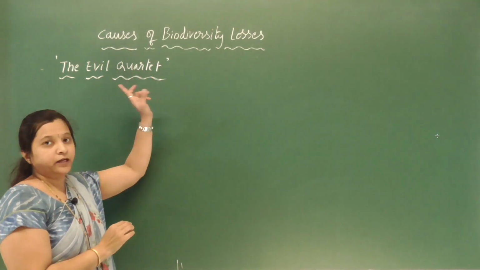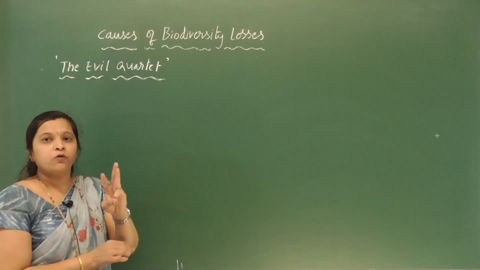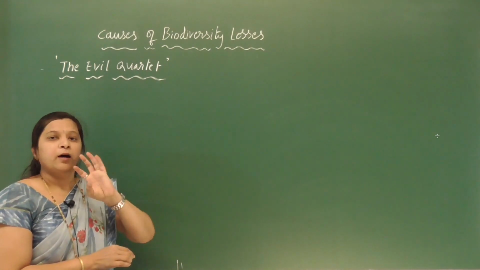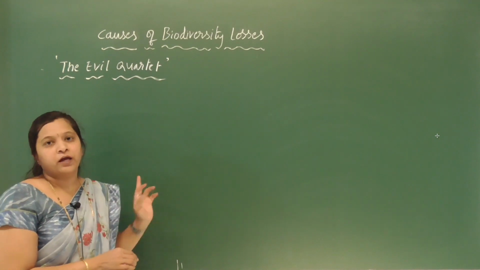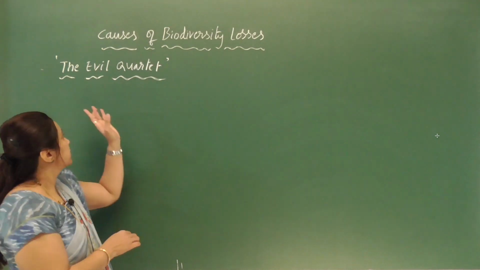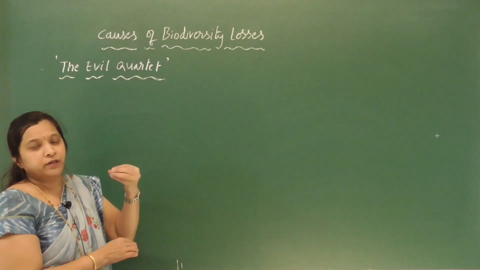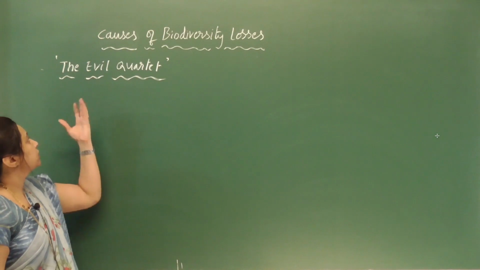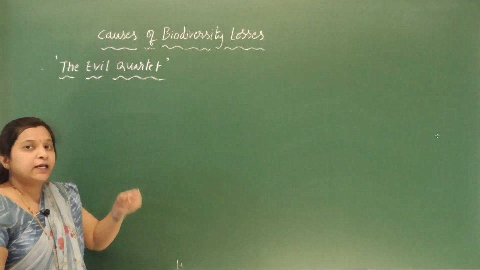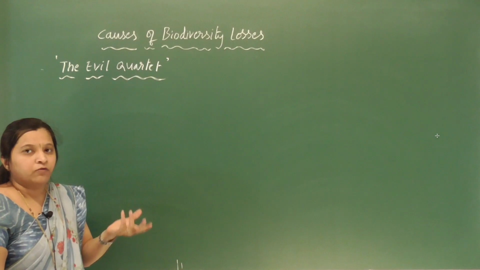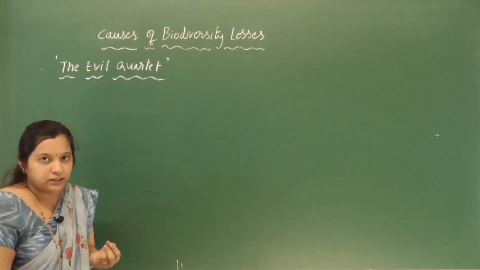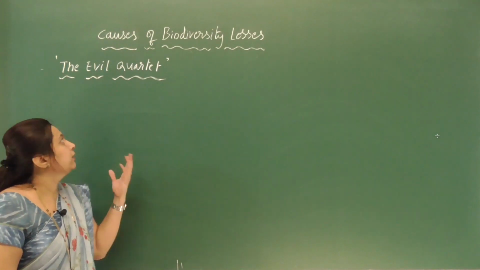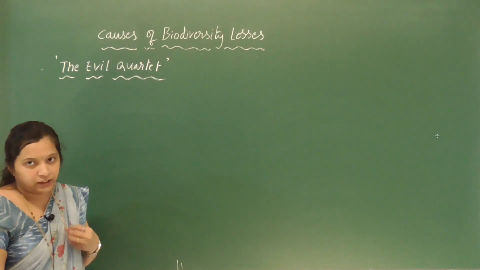Quartet means that there are 4 major causes of biodiversity loss. This is the sobriquet, that means a nickname, used to describe the 4 major causes of biodiversity loss. So let us see what the 4 major causes, or the evil quartet, are.